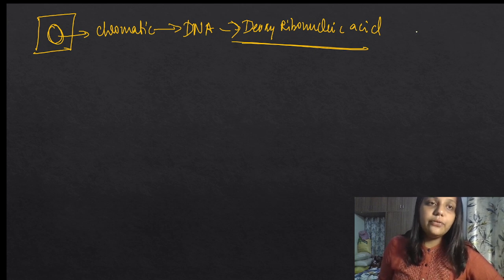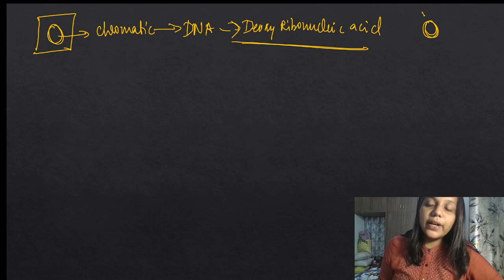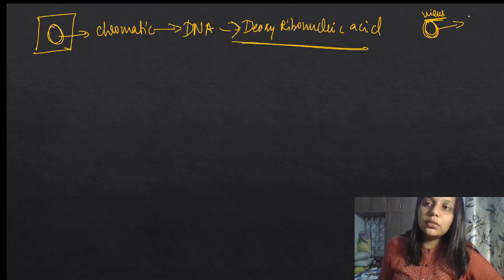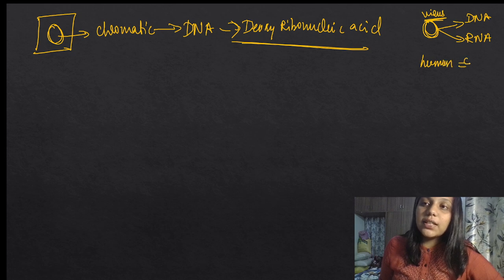Okay, for extra information, let's take an example of a virus. Give an example of a virus. Inside a virus there can be DNA or RNA, but not both, only one. Okay. In humans, some parts have RNA and some parts have DNA. Which parts are DNA and which are RNA, you will learn all these things in 11th and 12th science.